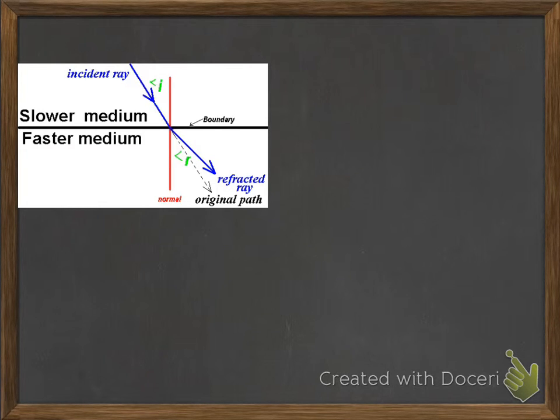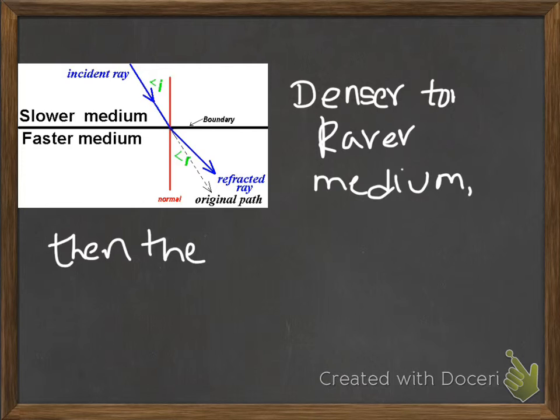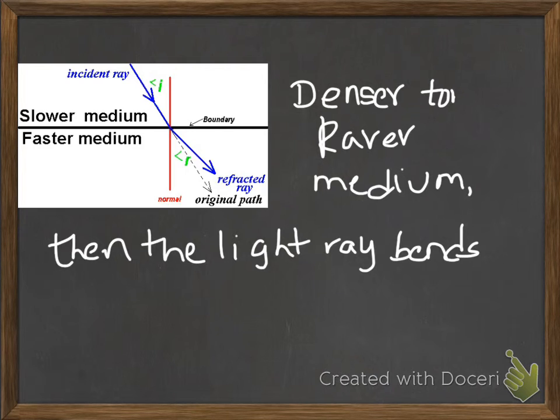This means that when an incident ray passes from a denser to a rarer medium, then the light ray bends away from the normal.